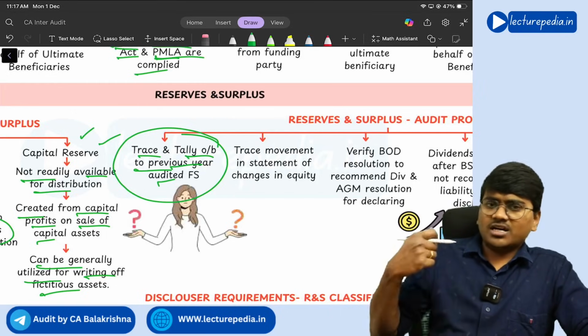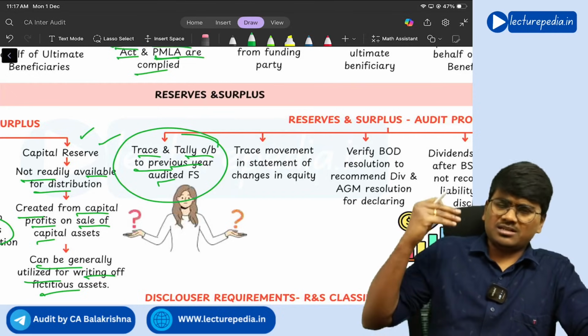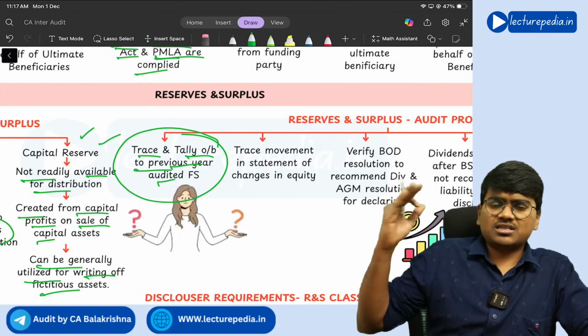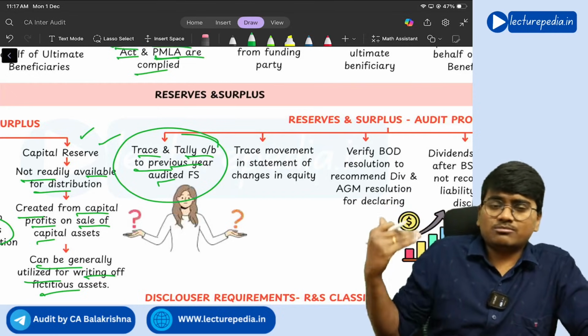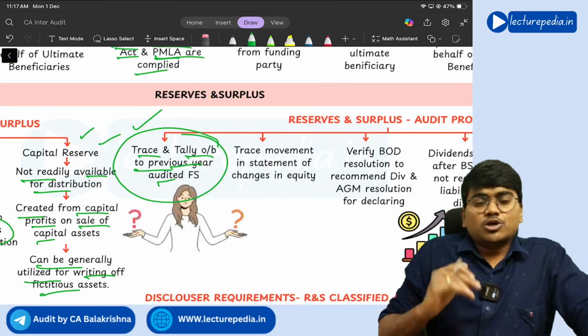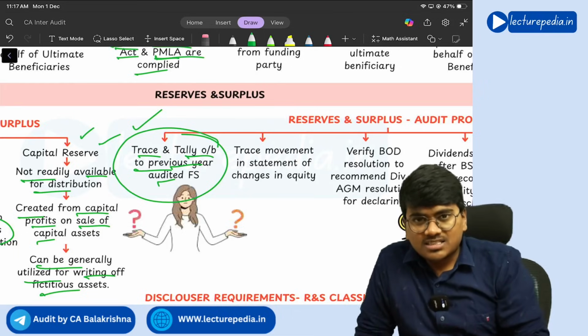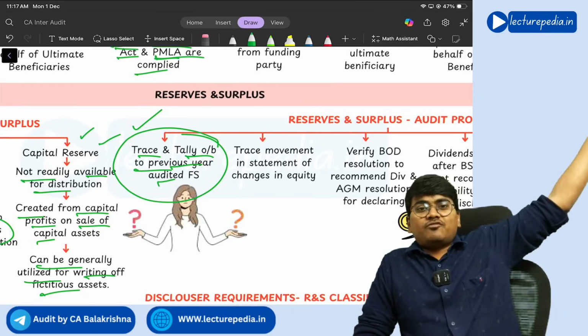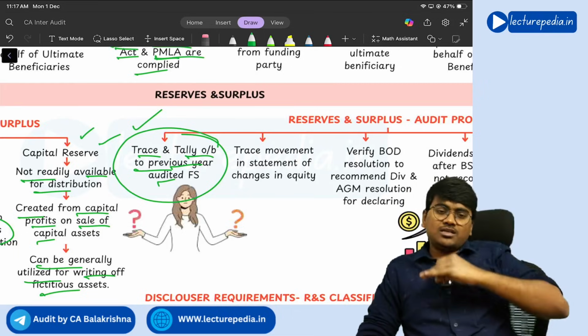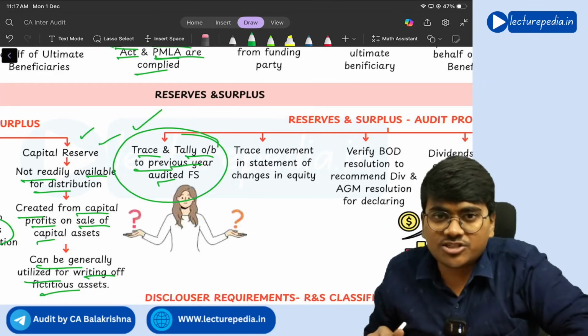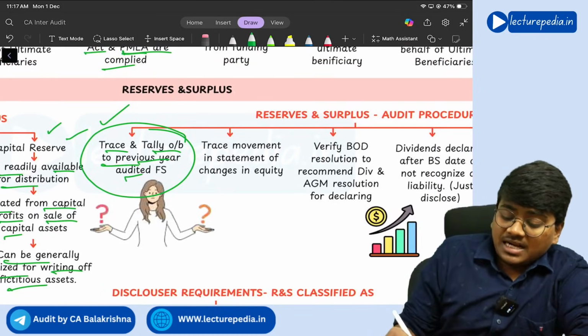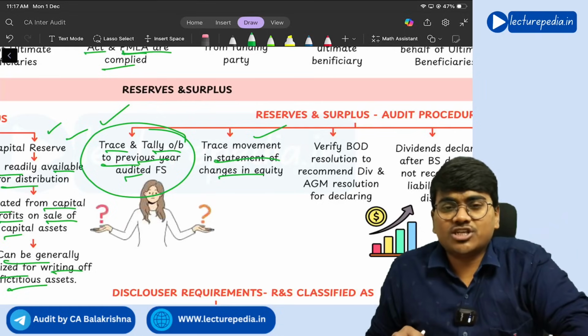So if the question comes with respect to share capital, trade receivable, fixed asset, intangible asset, whatever the question comes with respect to balance sheet items, you can use this point. Trace the opening balance of current year with the closing balance of previous financial year. This point is universal for all balance sheet items. Next, trace movement in statement of changes in equity.